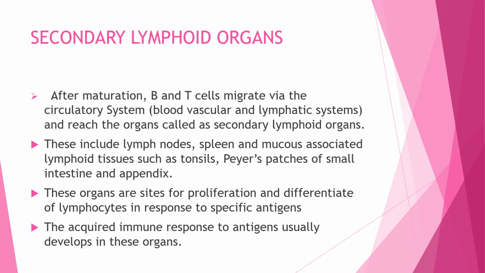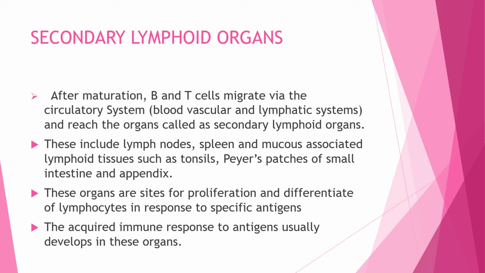Through this they reach the organs called secondary lymphoid organs. Their target after maturation is to move to the secondary lymphoid organs. Now, what are the secondary lymphoid organs?